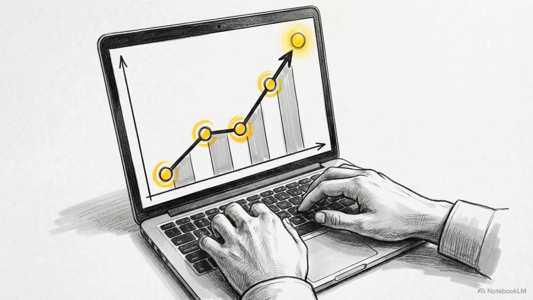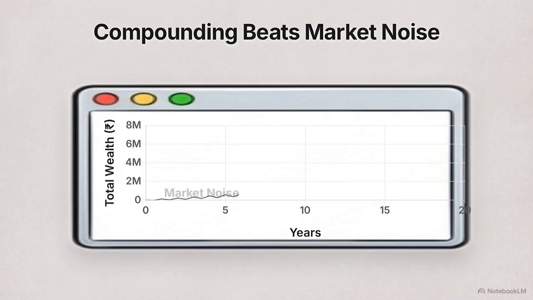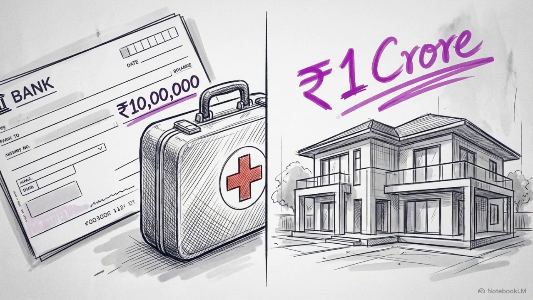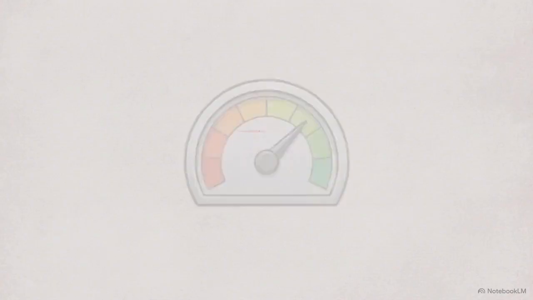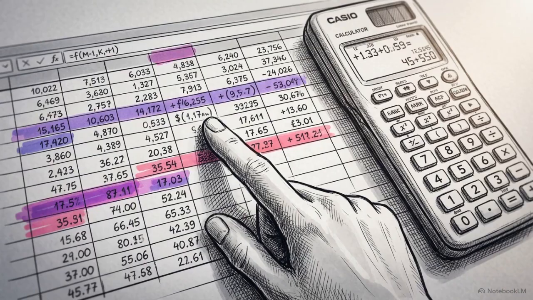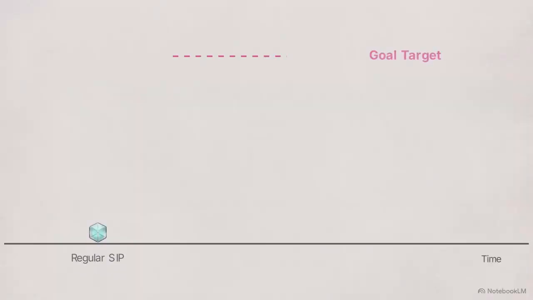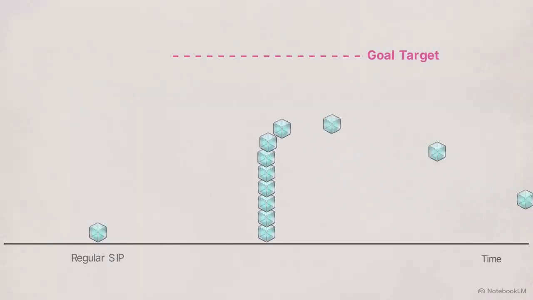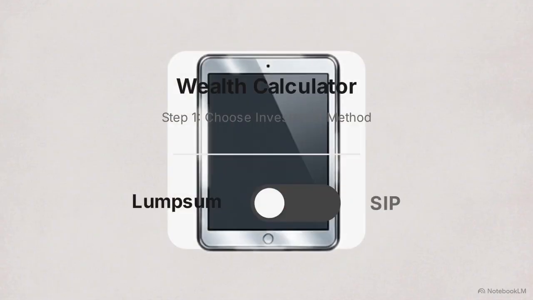By the end of this tutorial, we will use this tool to build your customized wealth projection map. We'll look past the current market noise to see how your money could accumulate over the next 10 to 20 years. Whether your target is a safety net of 10 lakhs or a retirement corpus of 1 crore, this process reveals the specific monthly investment required to stay on track. Using a mathematical projection tool replaces guesswork with a calculated model. It provides a visual roadmap showing how specific, consistent actions accumulate toward a defined target.